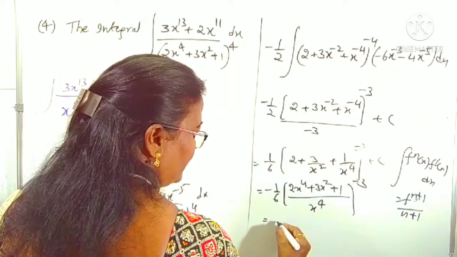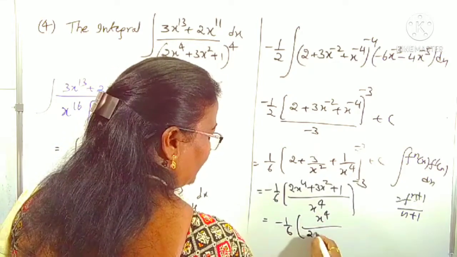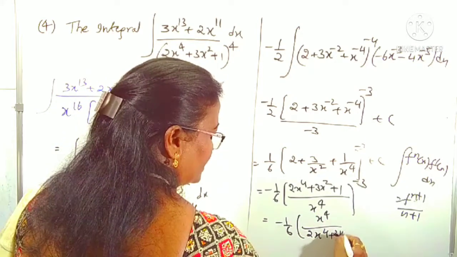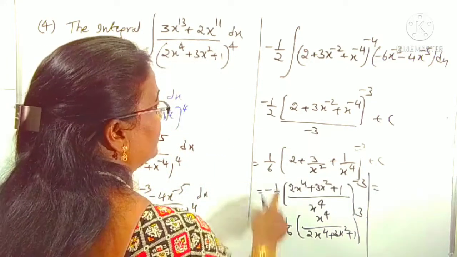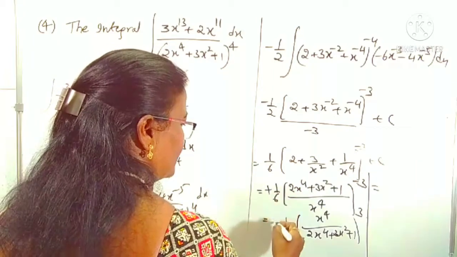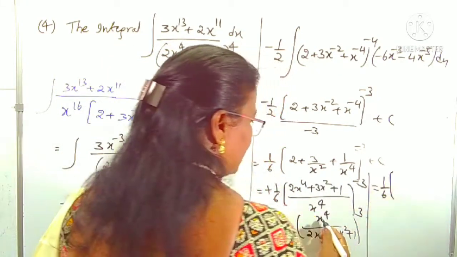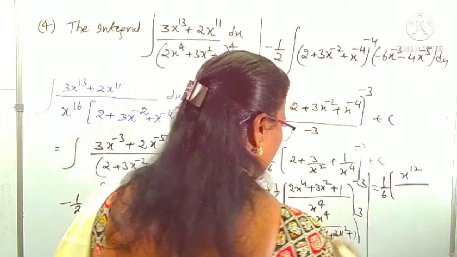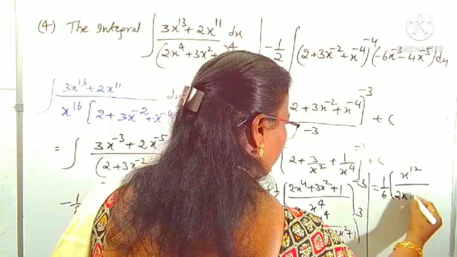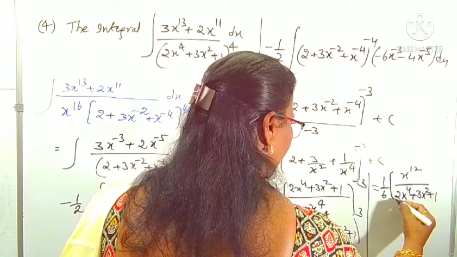Plus, and also it becomes 1 by 6 of x power 4 by 2x power 4 plus 3x square plus 1 overall power 3 we got. Minus into minus, plus will come here, no minus, right? 1 by 6 times of x power 4 whole power 3 is x power 12 by 2x power 4 plus 3x square plus 1 overall power 3.